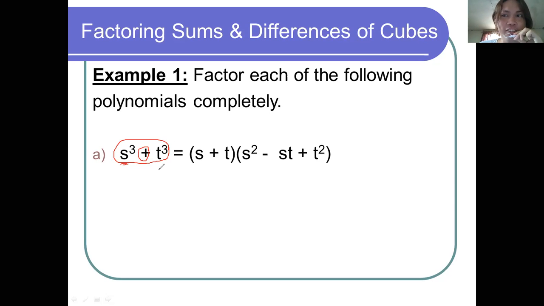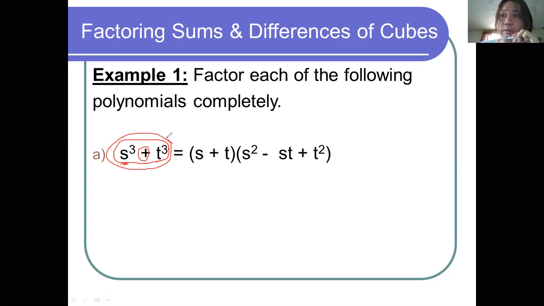It must be a perfect cube, both terms. Let's check. s cubed is a perfect cube. t cubed is a perfect cube. Perfect. So this binomial that we have is a sum of two cubes.